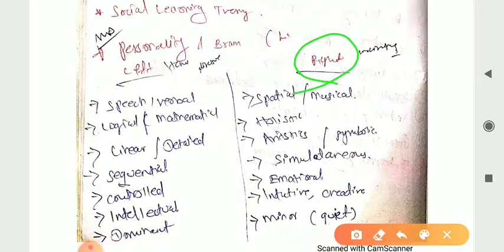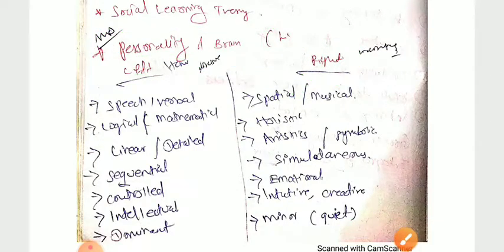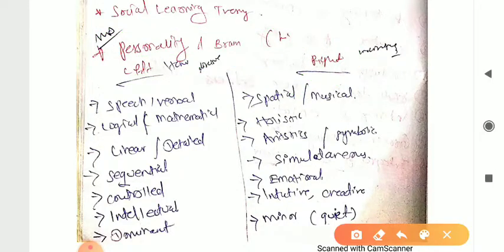So the right one will be spatial, musical, and this table is also given in the book. You can refer to this, personality and brain. This is very important, just try to refer to this. I am just pronouncing all those things. Spatial, musical, then the right one. These are the characteristics: holistic, artistic, symbolic. If a person is artistic in nature, his brain part will be involved, right?